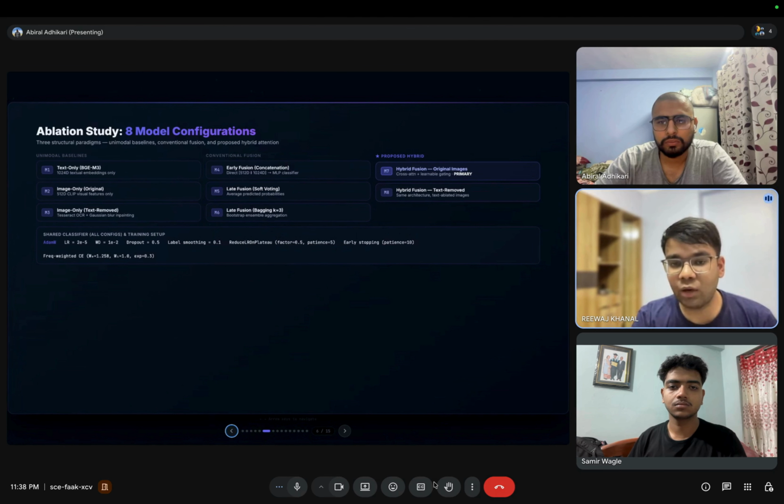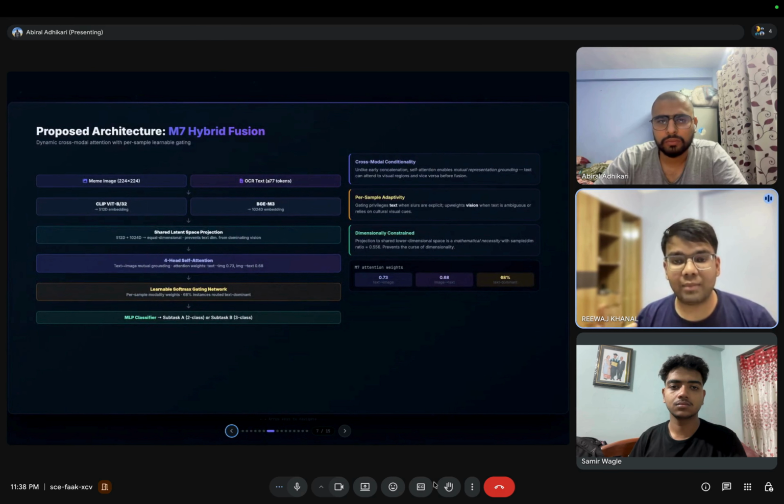So, on the seventh slide, we have our proposed architecture M7. Here is M7. It projects both visual and textual embeddings into a shared latent space. It then uses a four-head self-attention mechanism to allow the image and text to mutually ground each other. A learnable gating network weights modalities before classification.